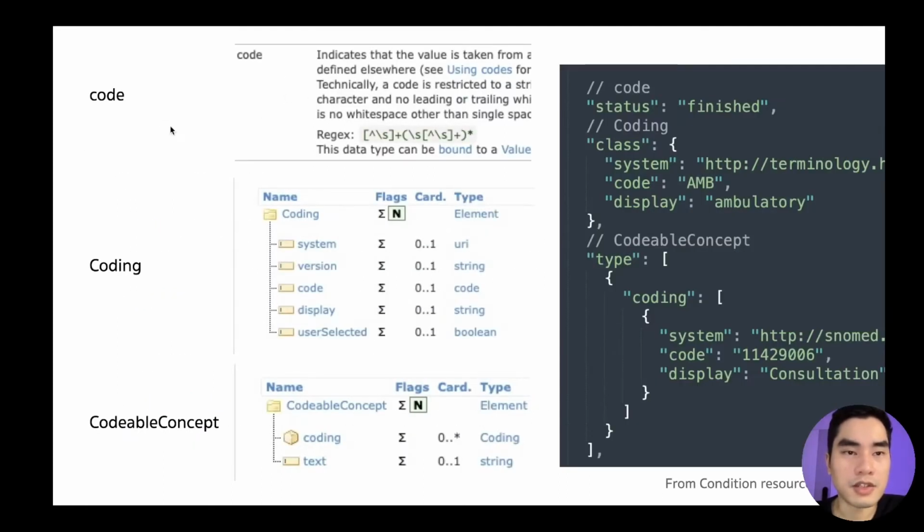Here is the structure. Code is just one value. Coding is like this. It's a code and a system and other data. And CodeableConcept is coding in an array like this. So this is code. This is coding. This is the name of the element, and this is the structure. This is the name of the element, and this is the structure of CodeableConcept. There is an element named coding, and inside there are multiple Coding data types.